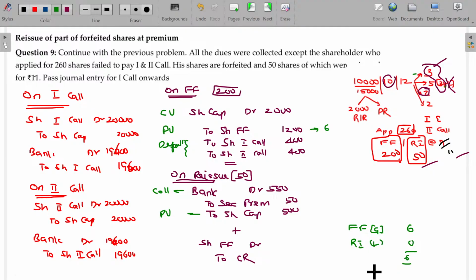Then the difference between these two, the forfeiture gain left over after the reissue, can be transferred to the capital reserve, multiplied by the number of shares. How many shares are going to be reissued? 50. 50 into 6, 300 is the answer. Otherwise, you can work it out this way also. 1,200 rupees is the forfeiture gain for 200 shares. Now, how many shares out of that are reissued? Only 50. So divide by 200 into 50. This will be the amount available. From there, reissue loss, if any, can be subtracted. This is the amount transferable to the capital reserve.